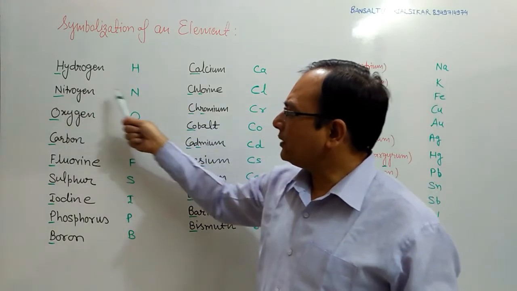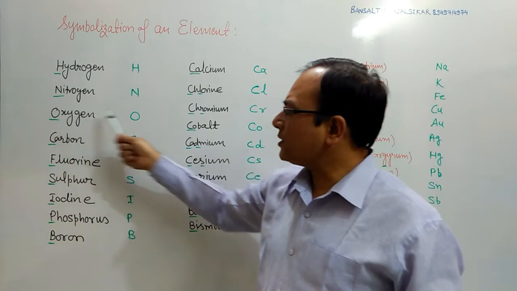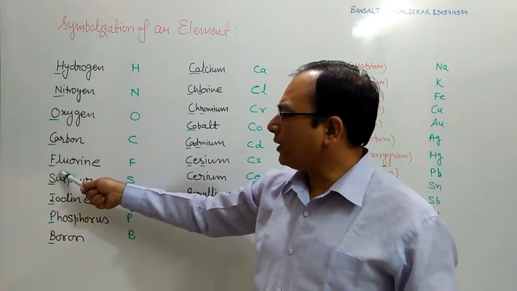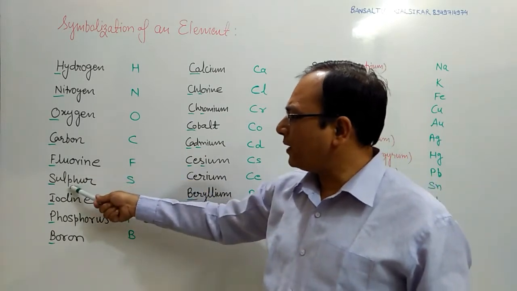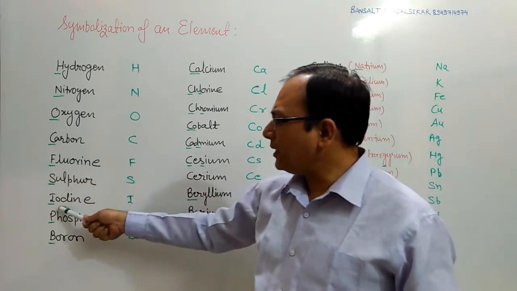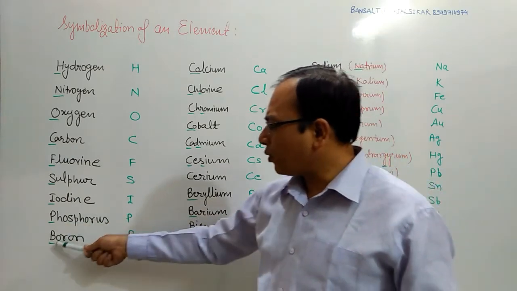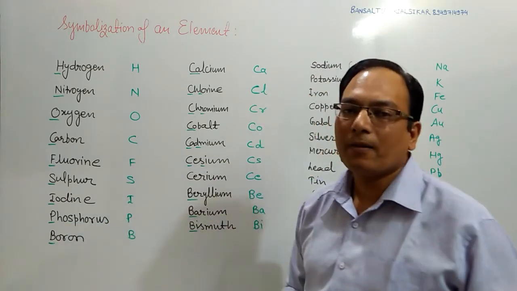For nitrogen, this is N. For oxygen, this is O. For carbon, the symbol is C. Fluorine, the symbol is F. Sulfur, the symbol is S. Iodine, the symbol is I. Phosphorus, the symbol is P, and boron, the symbol is B.